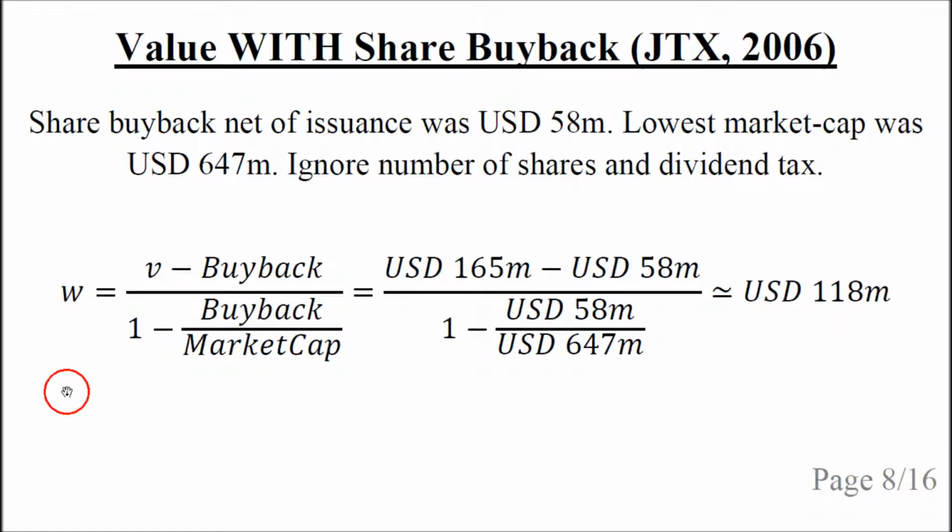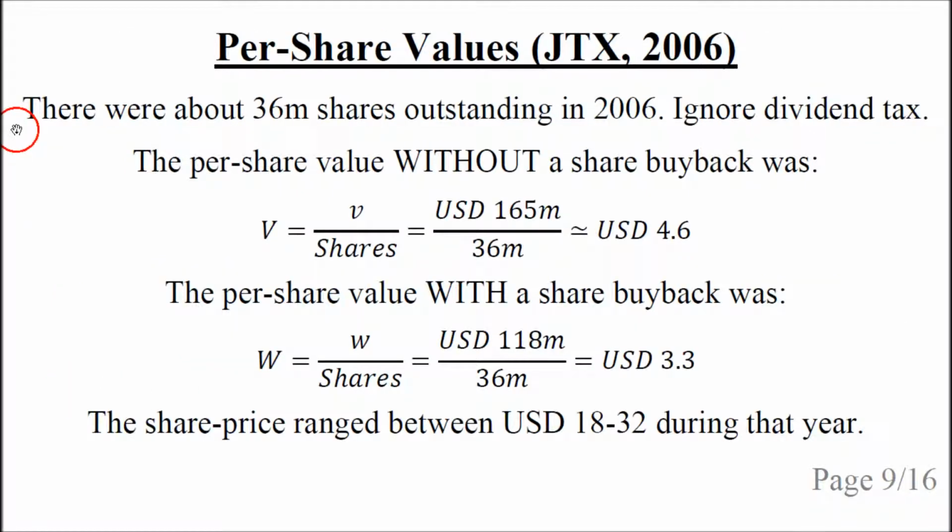$118 million. There were about 36 million shares outstanding in 2006, and we will ignore the dividend tax again. So the per share value without a share buyback is simply the value B from the previous slide, $165 million divided by the number of shares, and this is approximately $4.6.